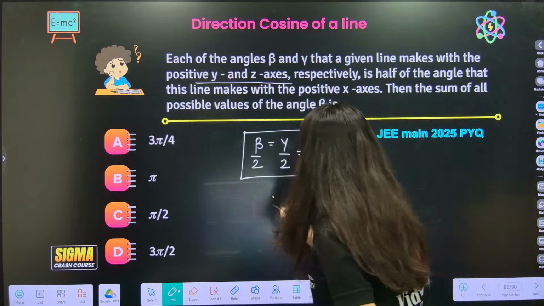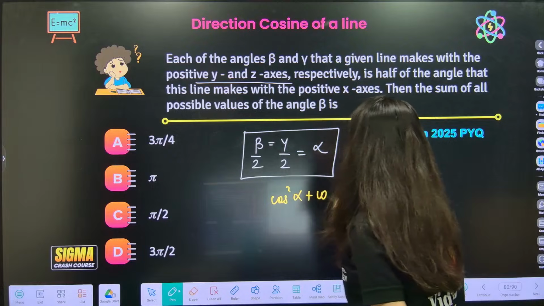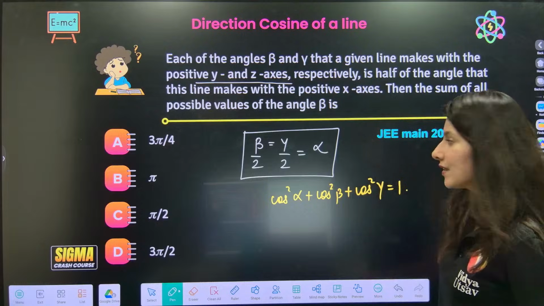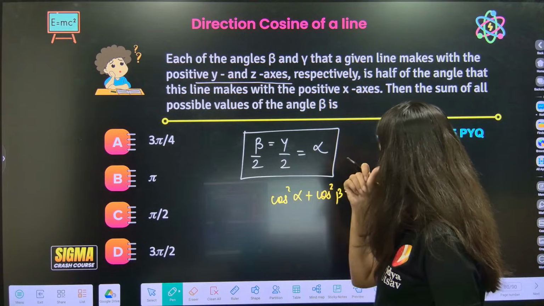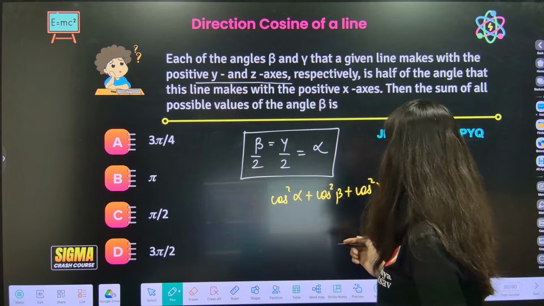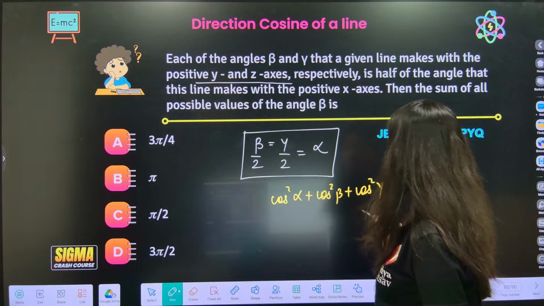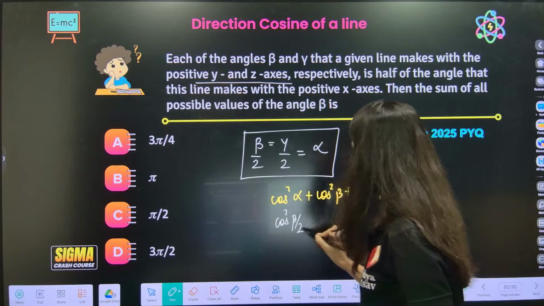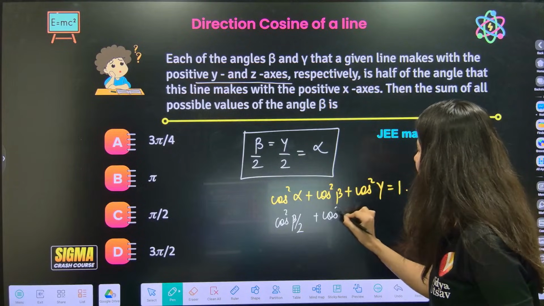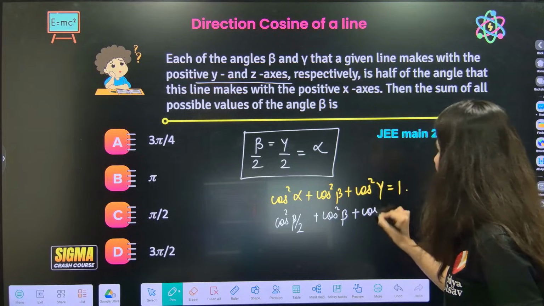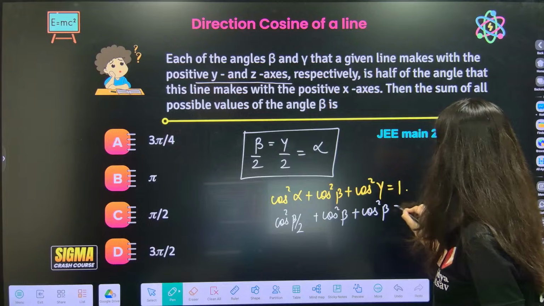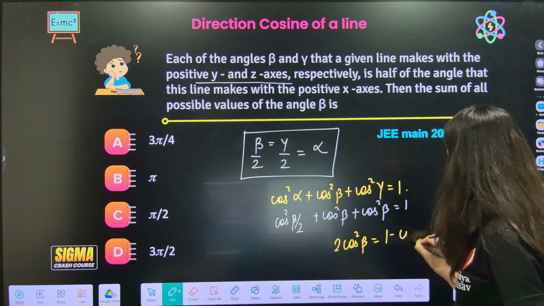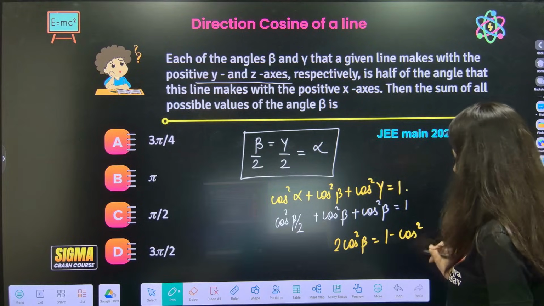Now tell me, cos square alpha plus cos square beta plus cos square gamma is what? 1. Correct? Alpha is beta by 2, and gamma is also beta by 2. So this is cos square beta by 2 plus cos square beta plus cos square beta is equal to 1.